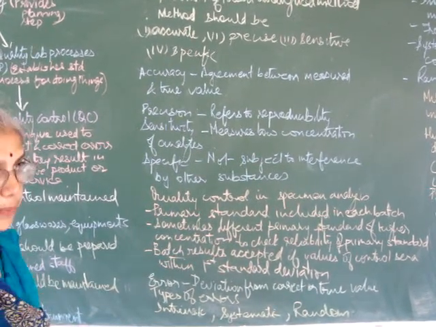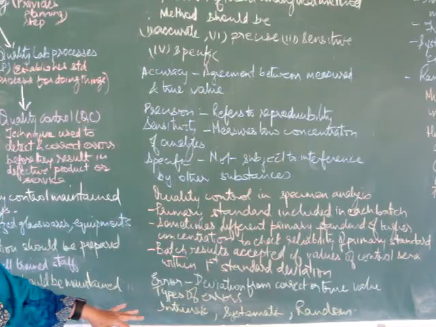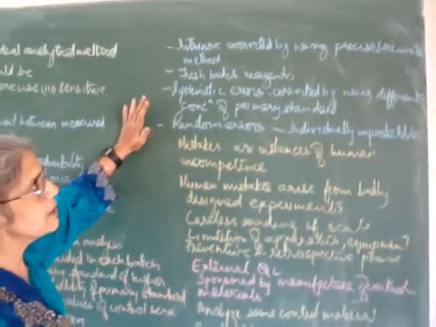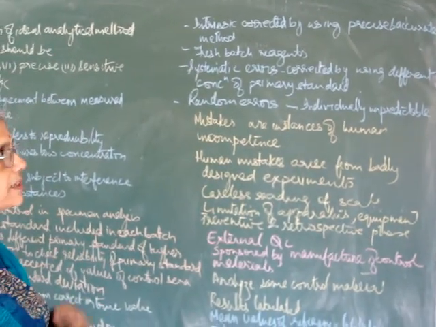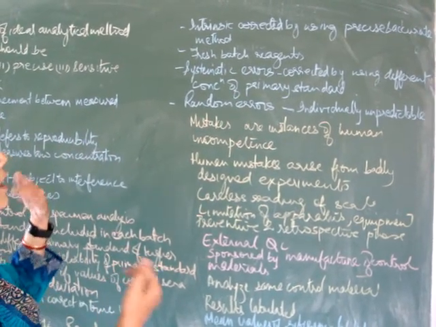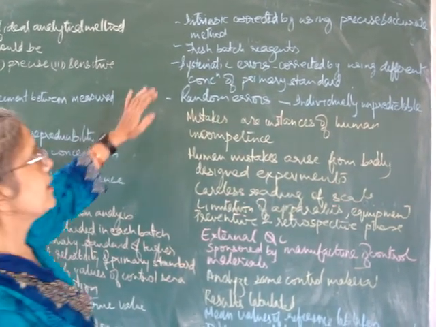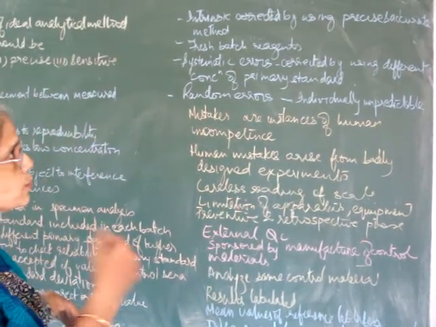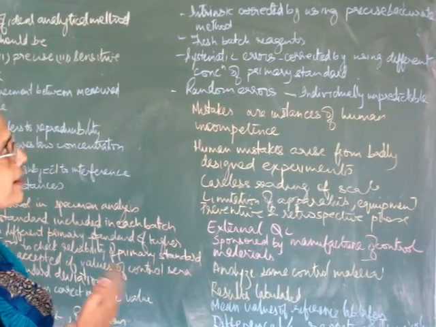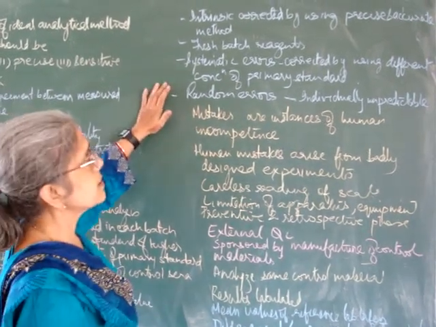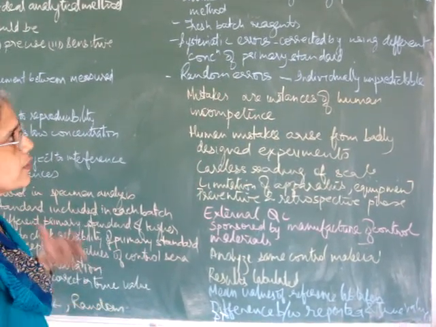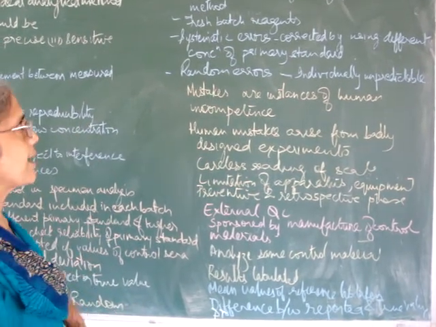Error is deviation from the correct or true value. Types of errors can be intrinsic, systematic or random. Intrinsic error can be corrected by using a precise and accurate method. If your method is accurate and you have good reagents and instrument, then intrinsic error can be corrected. Fresh batch reagents should be used for every analysis because older reagents tend to expire and therefore will give erroneous results. Systematic errors are corrected by using different concentrations of primary standards. So if there is any error in calculation, it can be removed.